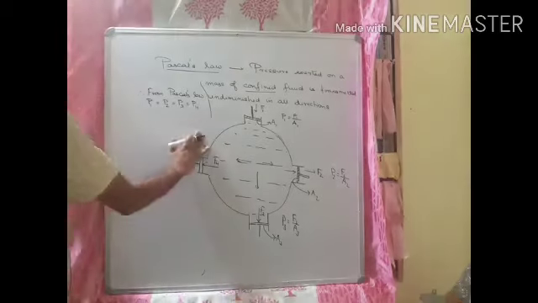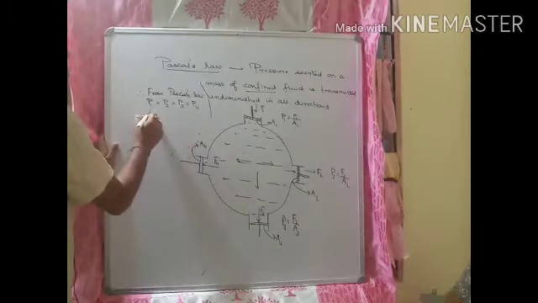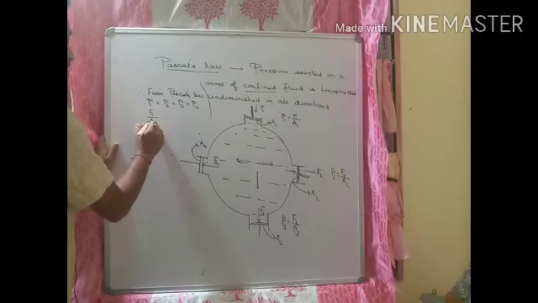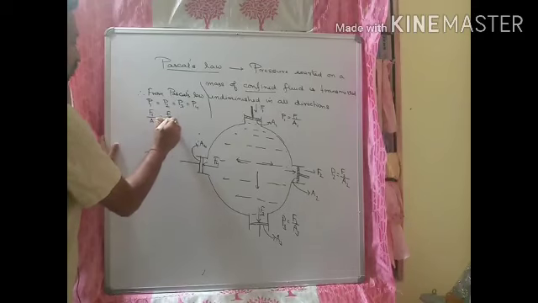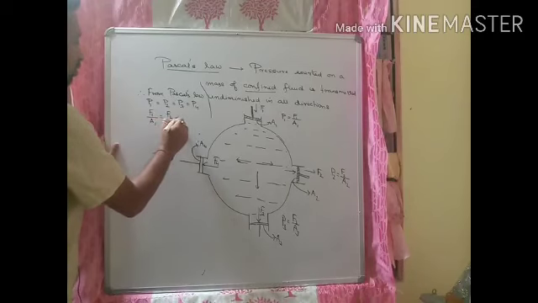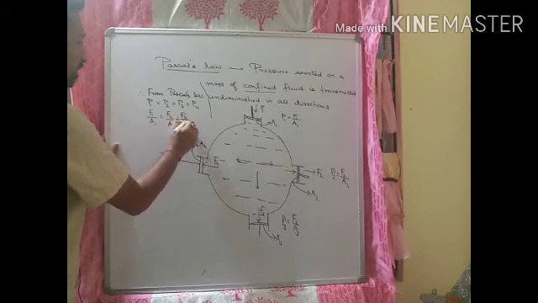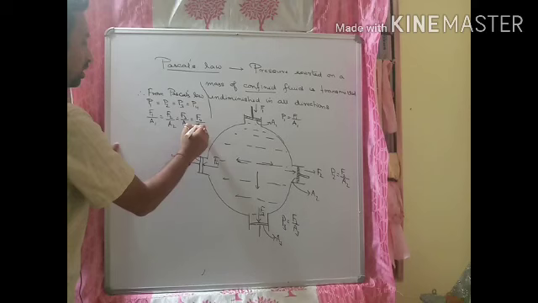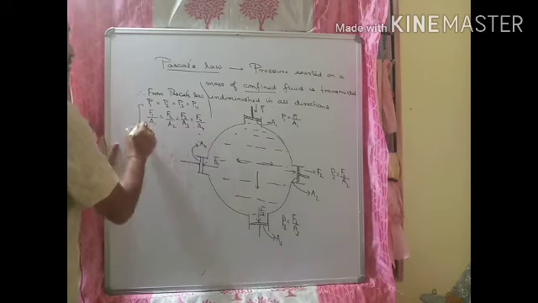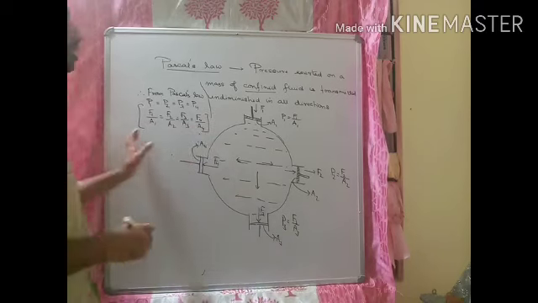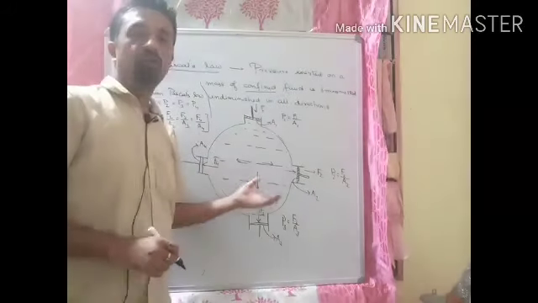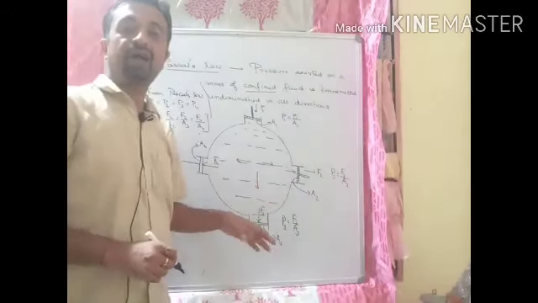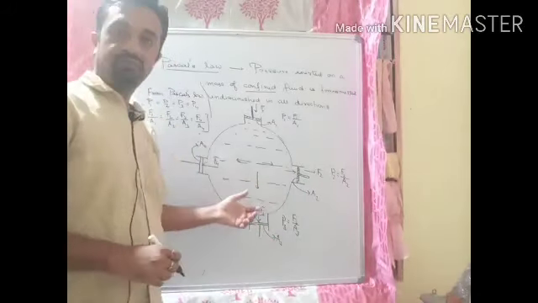So here we can say that F1 by A1 will be equal to F2 by A2 will be equal to F3 by A3 will be equal to F4 by A4. Okay, so this one is a very, very important law related to pressure exerted by a fluid. Clear?